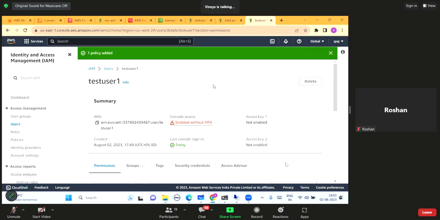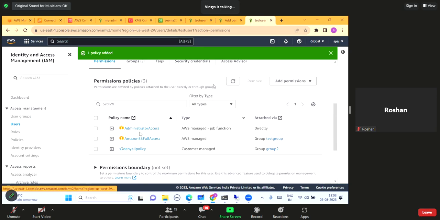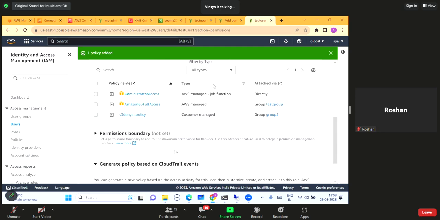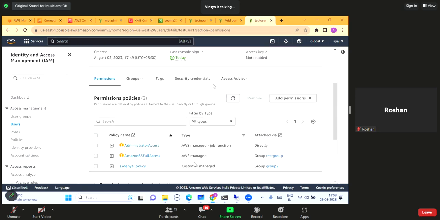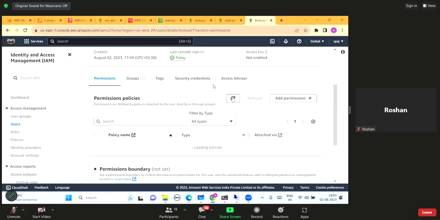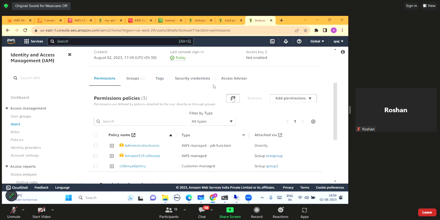Now see, can anybody tell me what will happen? Now see, the user is having administrator access directly. So this is the direct policy attached to the user. It is not through group. And S3 full access is coming to that user from test group, and S3 deny policy is coming to that user from group 2. Now can anybody tell me what will be the outcome? What permission will the user get? Any guess? Any idea? Yes? Administrator access. Lucky is saying he is going to get administrator access. Any other answers?